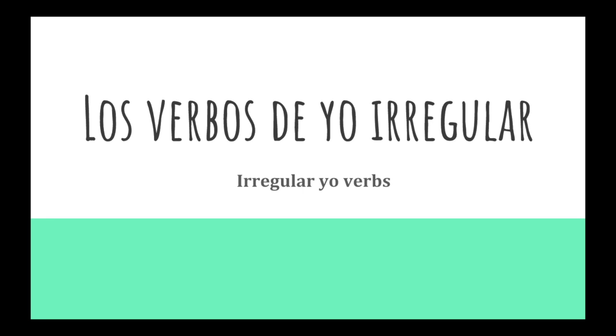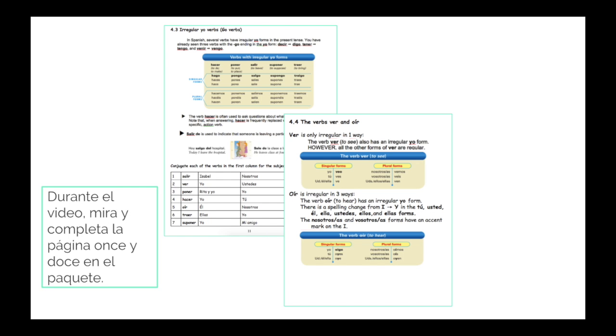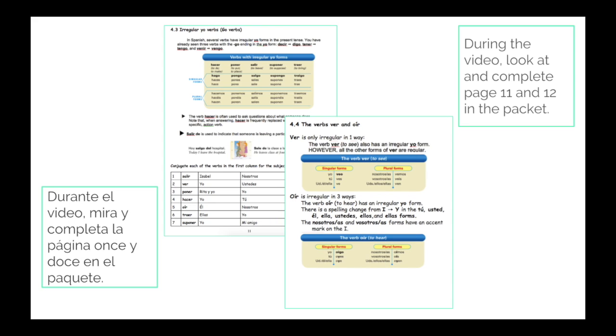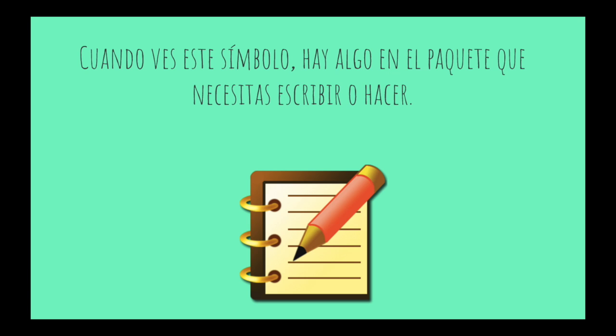Hola, hoy hablamos de los verbos de yo irregular, or the irregular yo verbs. Como normal, durante el video mira y completa la página 11 y 12 en el paquete. Y cuando ves este símbolo, hay algo en el paquete que necesitas escribir o hacer.